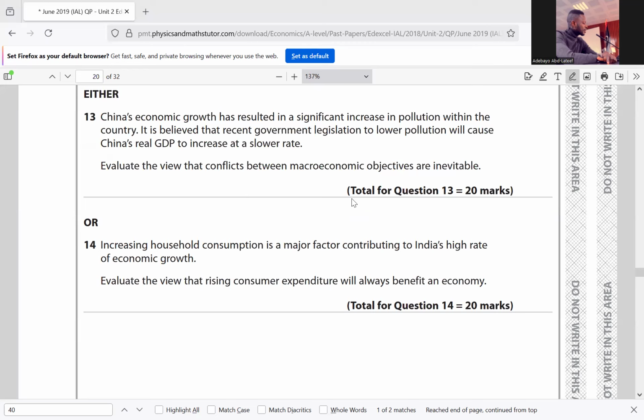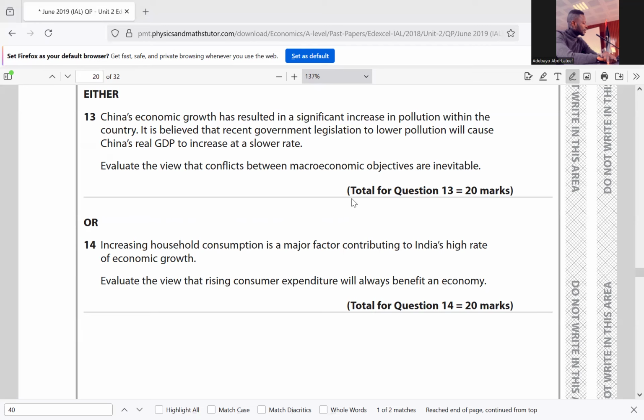So first, what are macroeconomic objectives? Macroeconomic objectives are what the government of an economy is willing to achieve to improve the economic performance of their country. So what are those macroeconomic objectives we're talking about? We're talking about a low inflation rate, a low unemployment rate, a balance of payments current account, income equality, and protection of the environment. These are all government macroeconomic objectives.